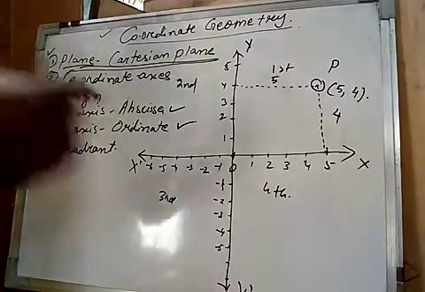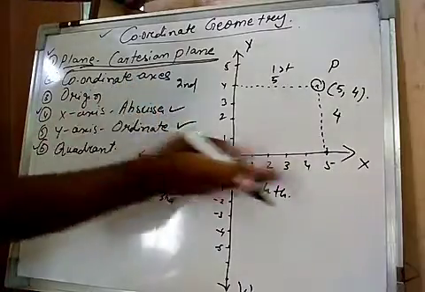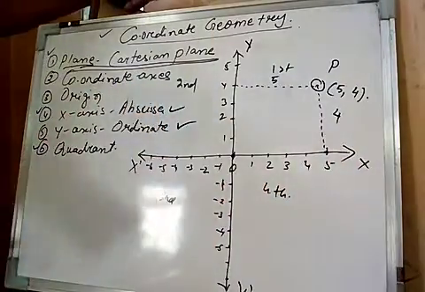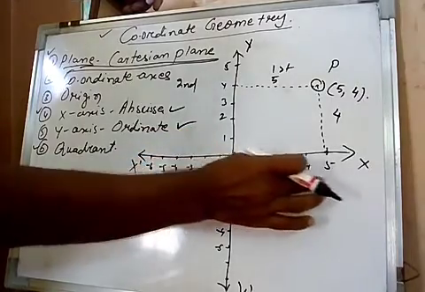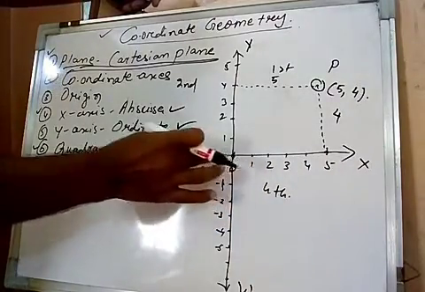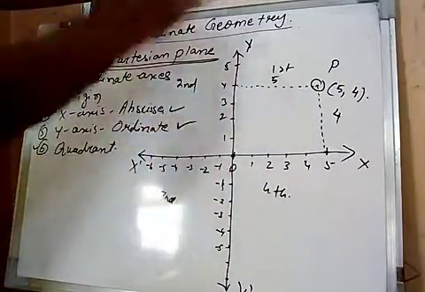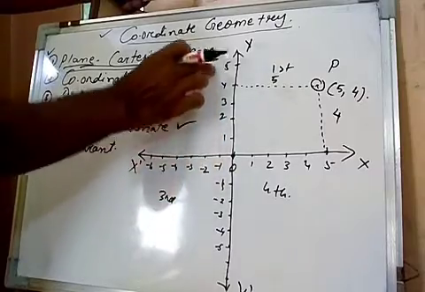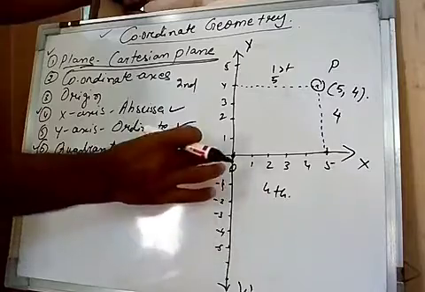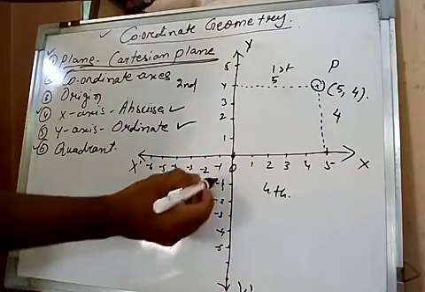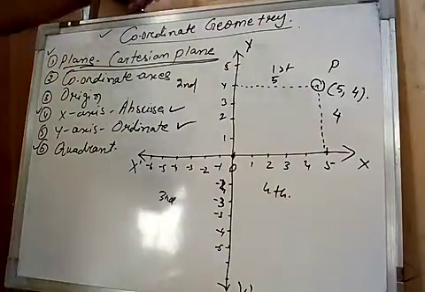Now here if you see, this is the origin, because here everything starts, right? Horizontal line or vertical line. On the horizontal line the positive numbers start from 0, that is 1 2 3 4 5, and on the left side from 0, -1 -2 -3 -4, like this. Upwards on the vertical line, from 0 it is 1 2 3 4 5, like this. And from 0 downwards on the y-axis vertical line, it is -1 -2 -3 -4, like this it starts, right? So this is the way.